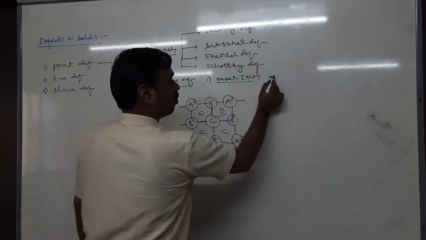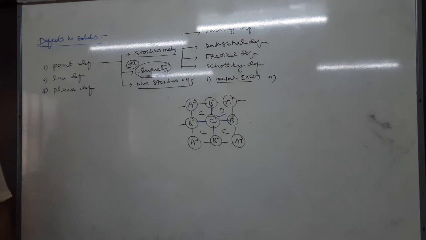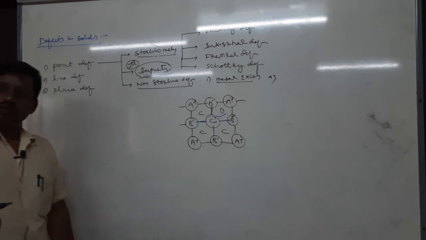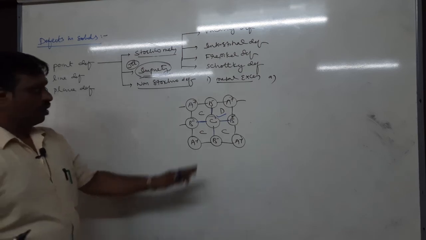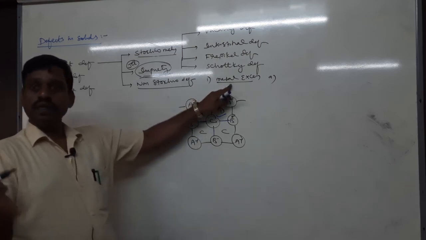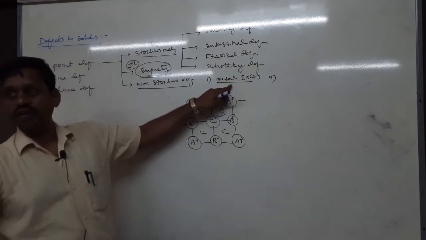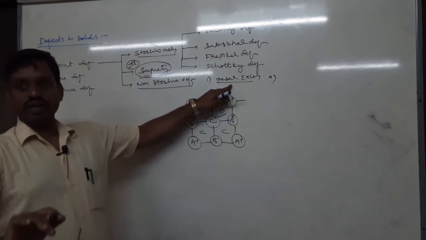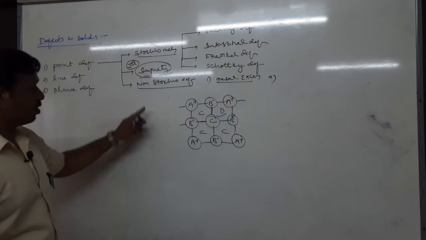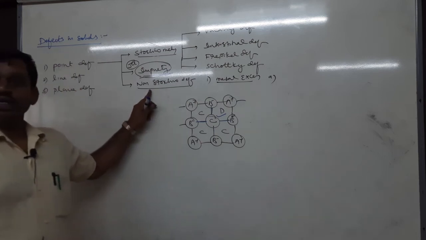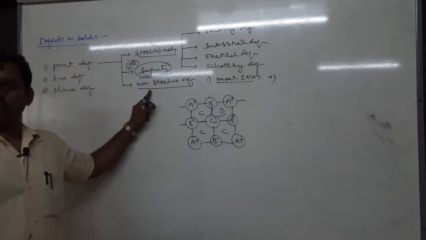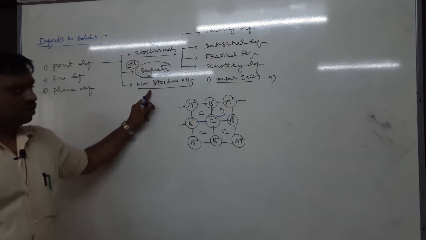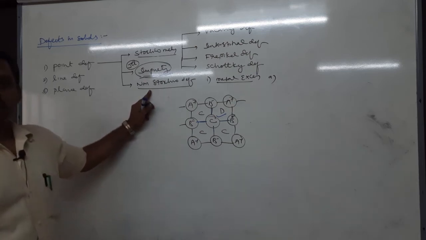One, deficiency of anion, or two, excess of cation. Metal may be in excess due to a deficiency of anion, or it may be due to excess of cation. And the other is the metal deficiency defect in non-stoichiometry, for which there is only one example. So this is the brief classification of defects.